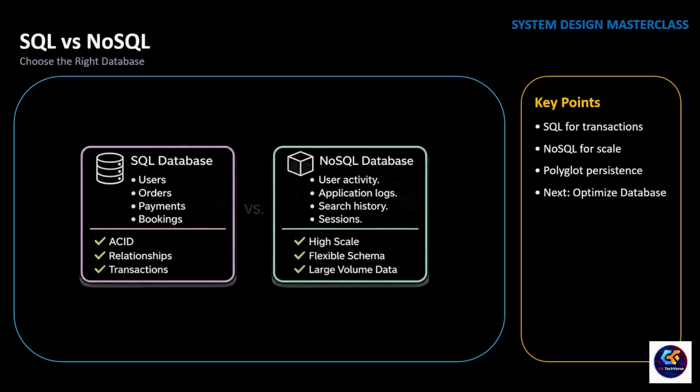Notice something important. This is not a choice between good and bad. It's about choosing the right tool for the right problem. In fact, many production systems use both: a SQL database for transactional business data and one or more NoSQL databases for specialized workloads. We have chosen the right database, but choosing the right database doesn't automatically make queries fast.